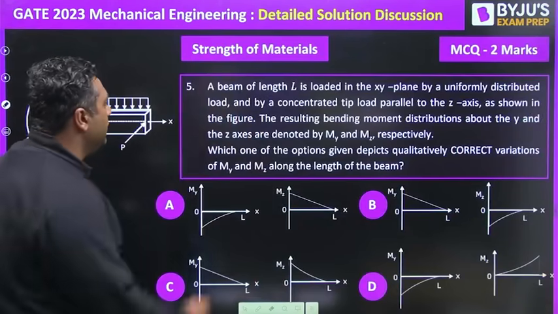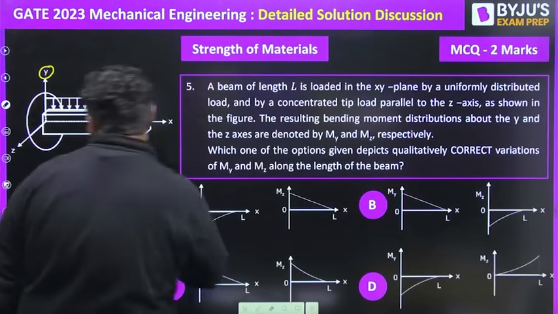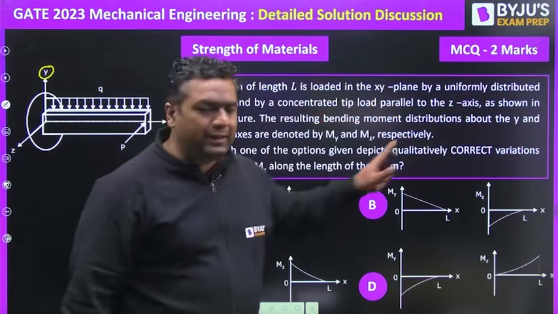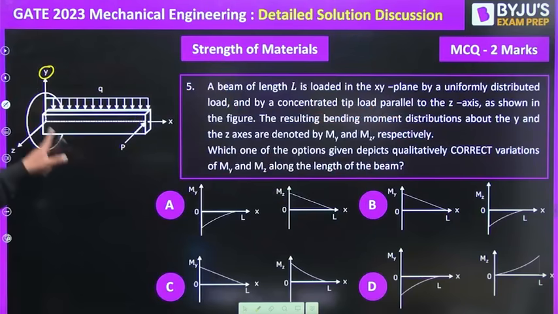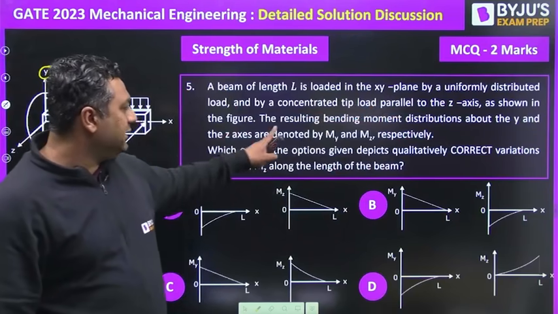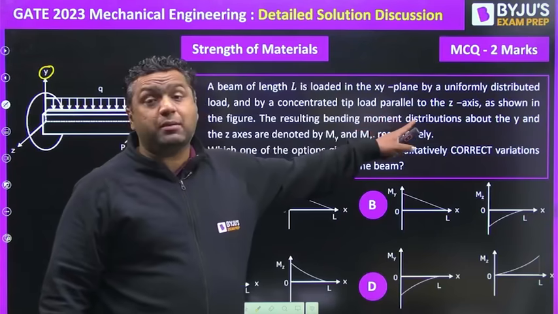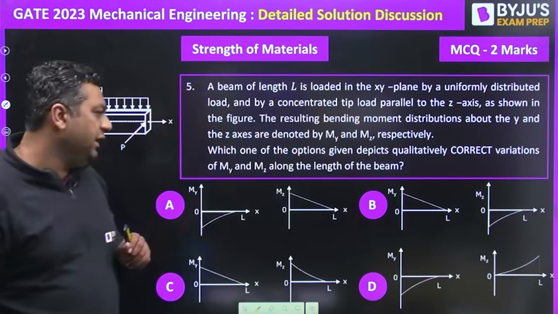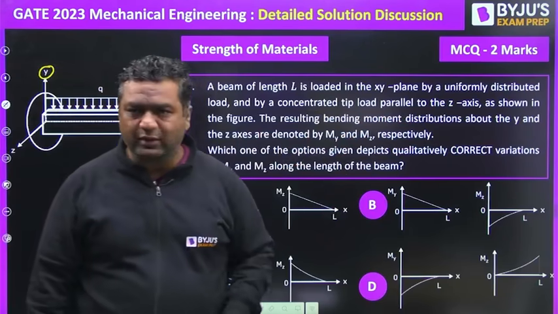If you see this question, a beam of length L is loaded in the XY plane. You can see the load is shown here. This is a UDL and this is a point load. They are saying that the resulting bending moment distributions about Y and Z are given as My and Mz respectively. You need to identify the curves for that.